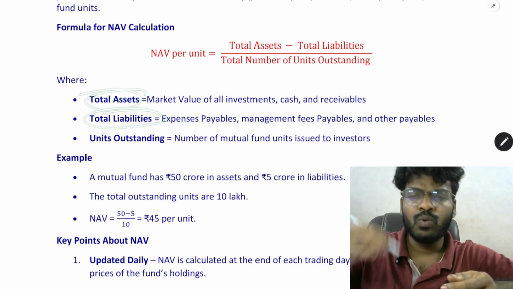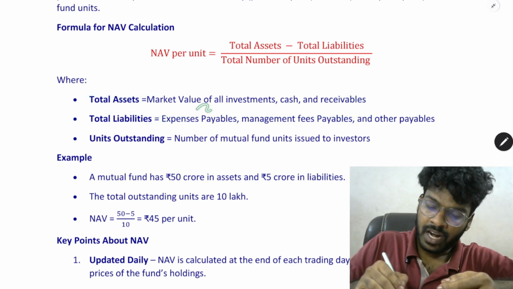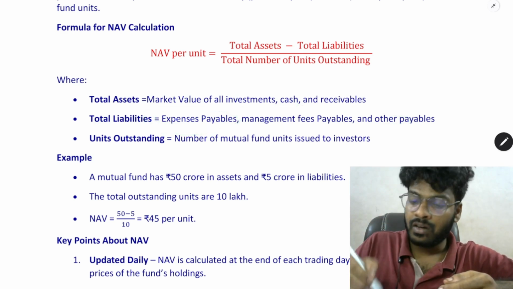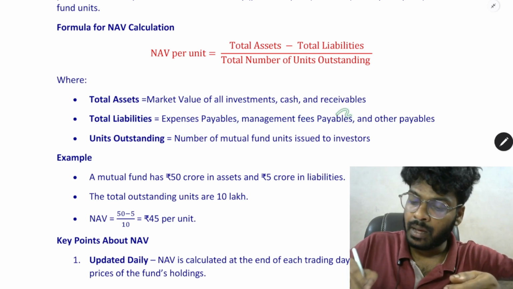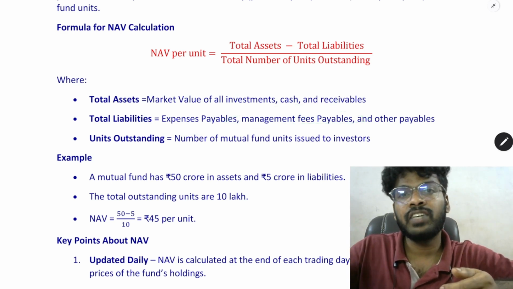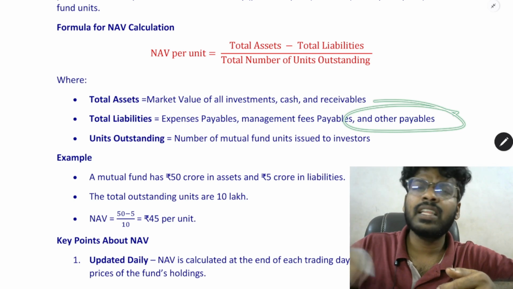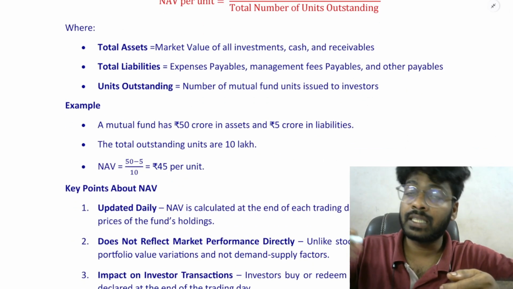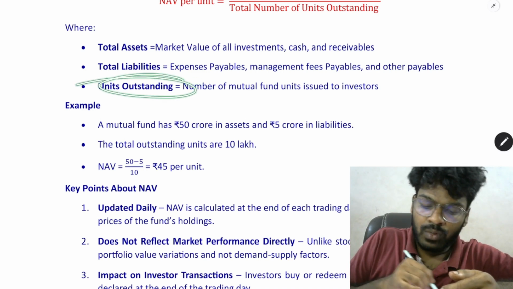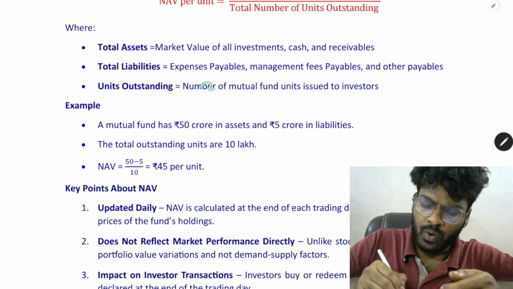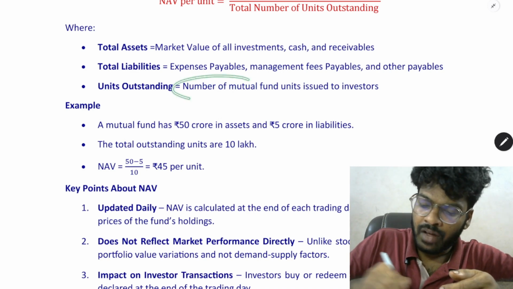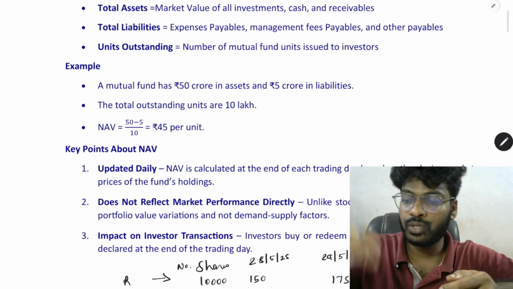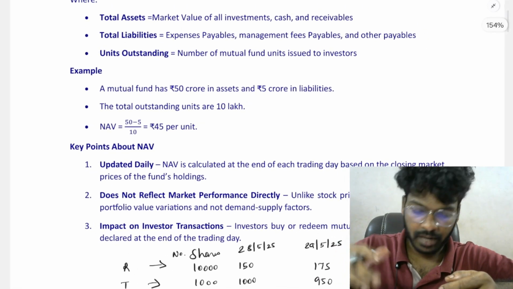Total liabilities. What do you mean by total liabilities? The fund will have to incur some expenses, expenses payable for the services received, and management fees. Any management fees payable by the mutual fund, and any other payables will be included in total liabilities of the mutual fund. Total outstanding units. What are total outstanding units? The number of units issued to the investors by the mutual fund.